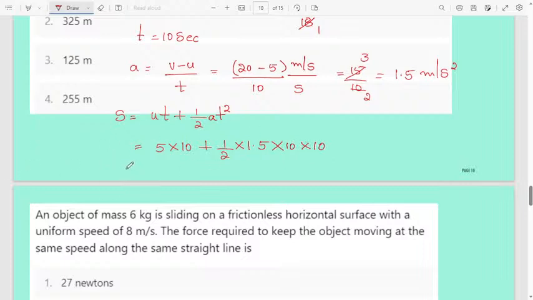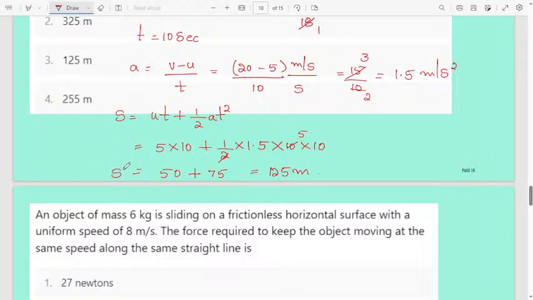If you simplify, 5 into 10 is 50, plus 2 ones are 2, 5s are 50, into 1.5, you will get 75. Then 50 plus 75 is 125 meter.